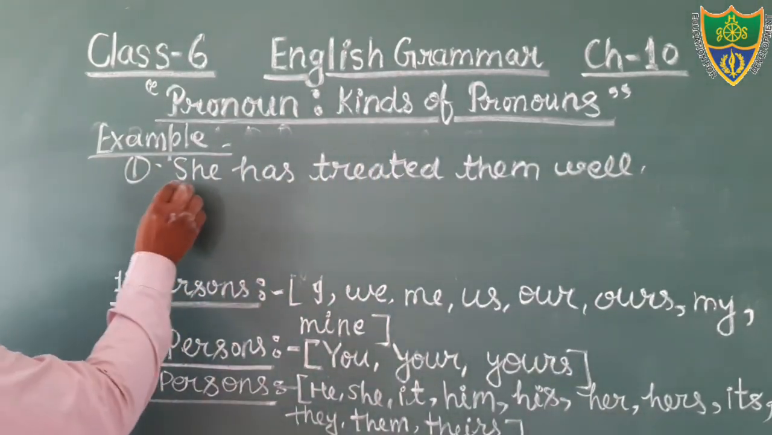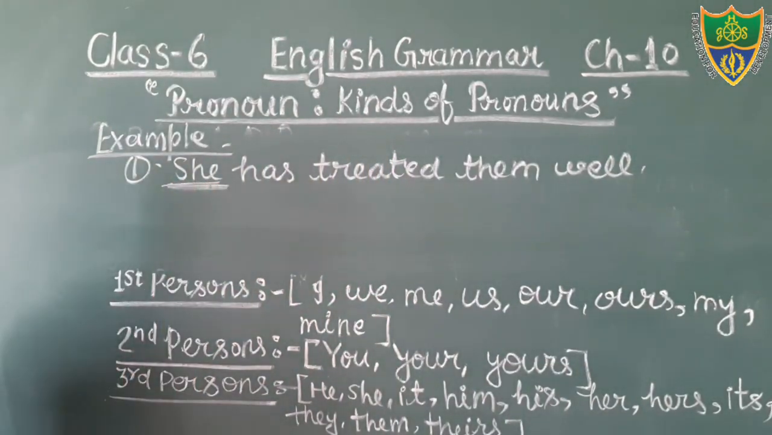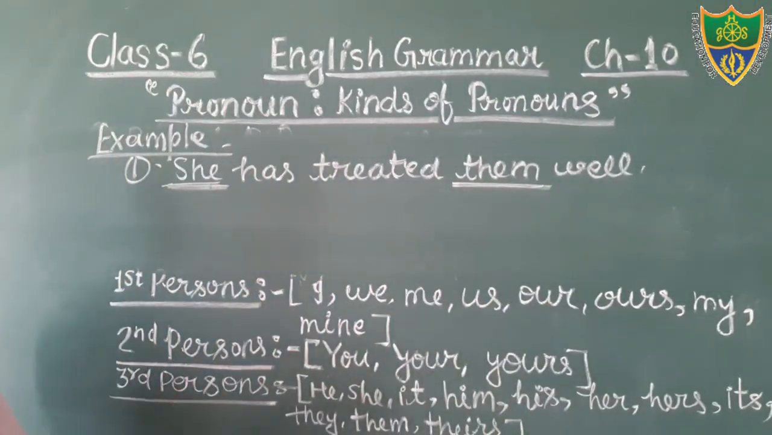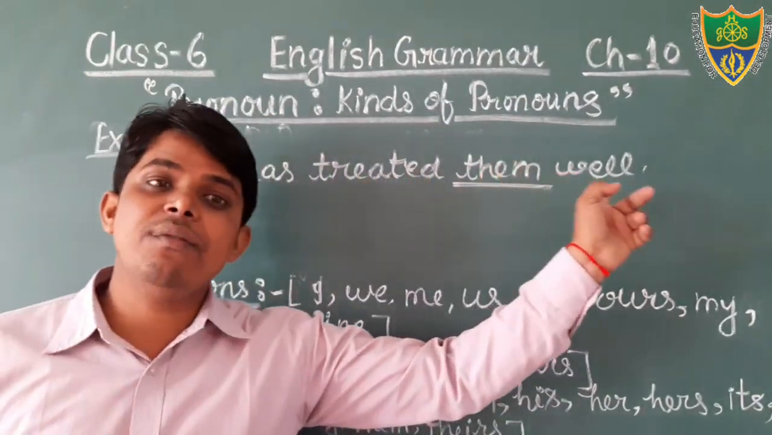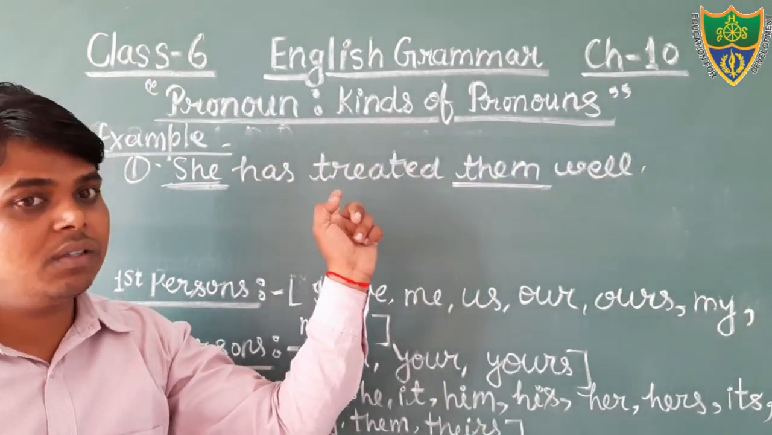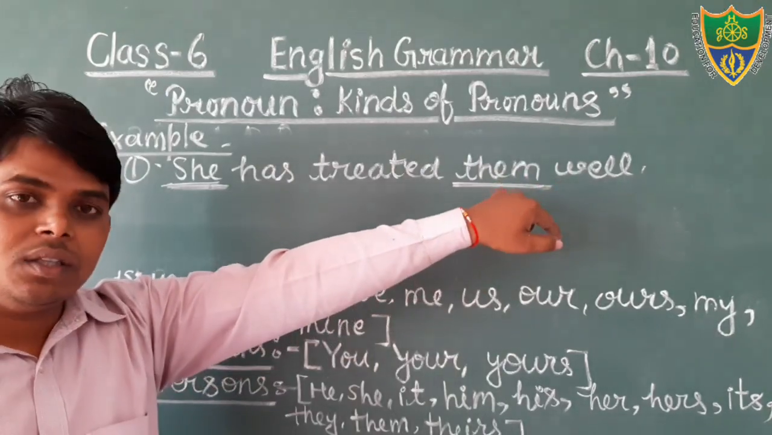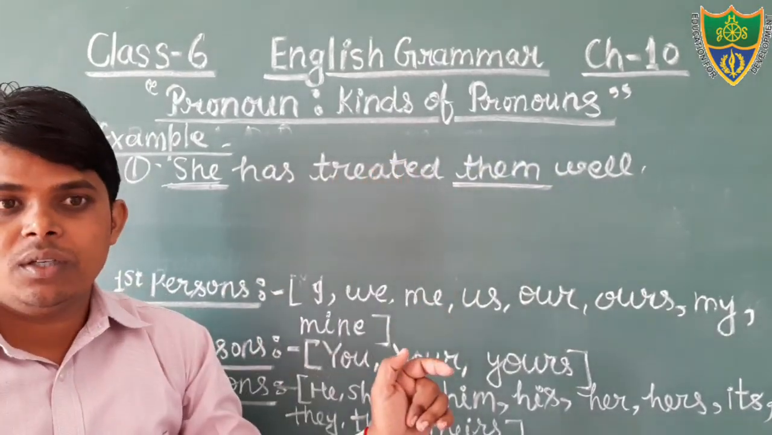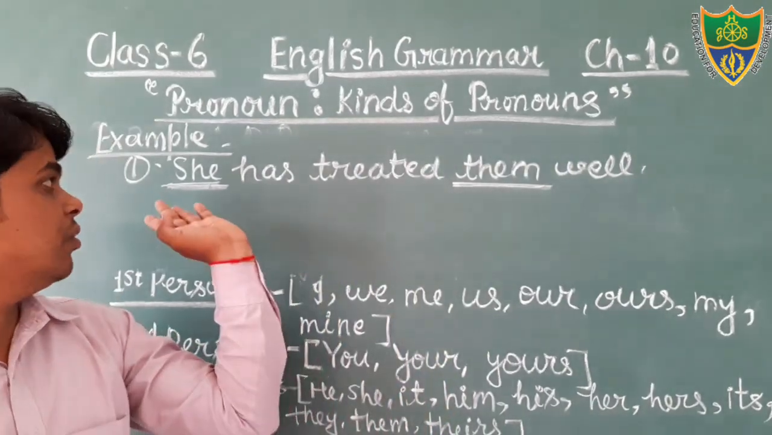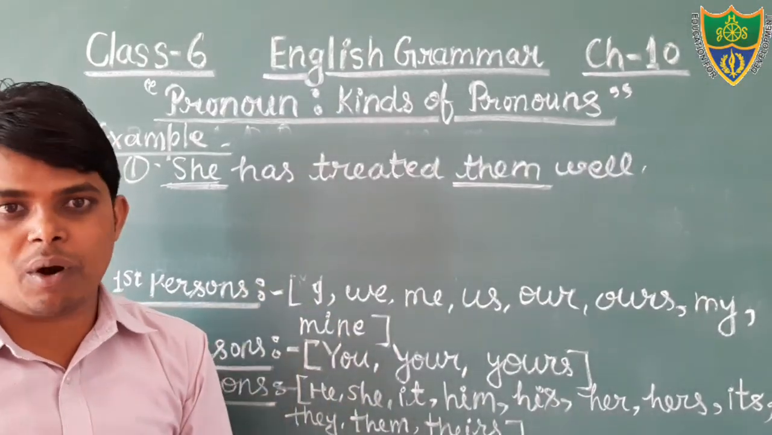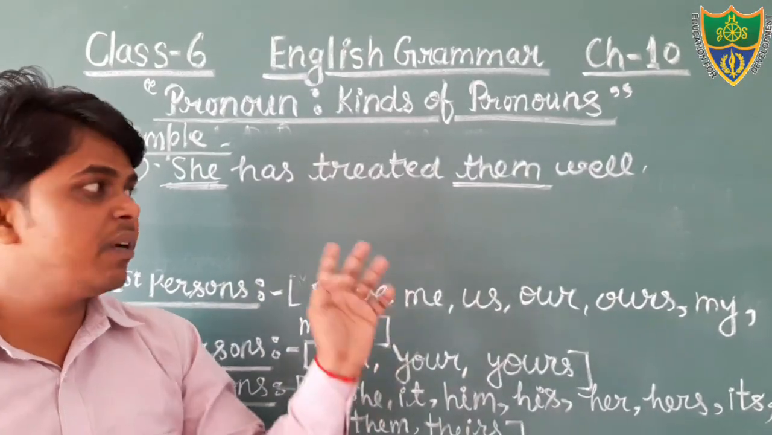The word she denotes the person. That is what kind of person? Third person. And that is also used for the person. She has treated them well. The word she denotes the person, and the word them is also used to show the person. Therefore, that is personal pronoun. The word she and the word them, both are third person pronouns. Okay, students, you will write it.